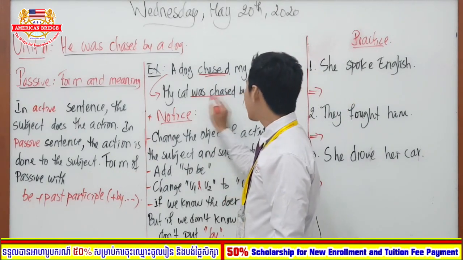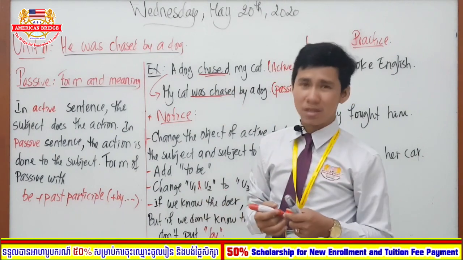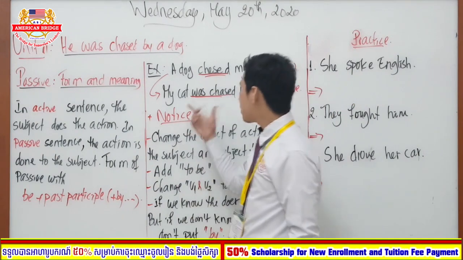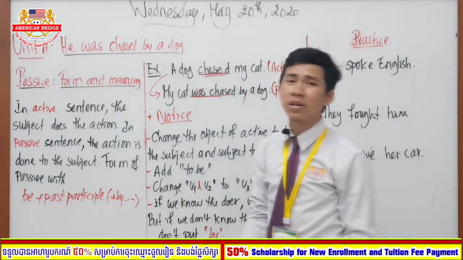So in passive, we also make it as a past sentence as well, right? So this is past passive and this is present or present active.